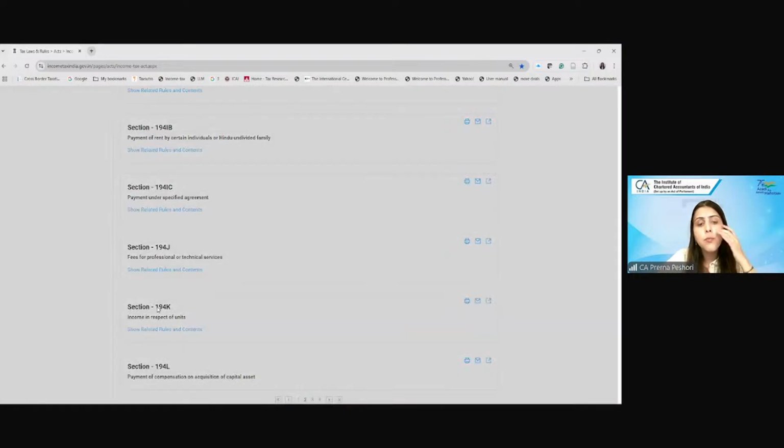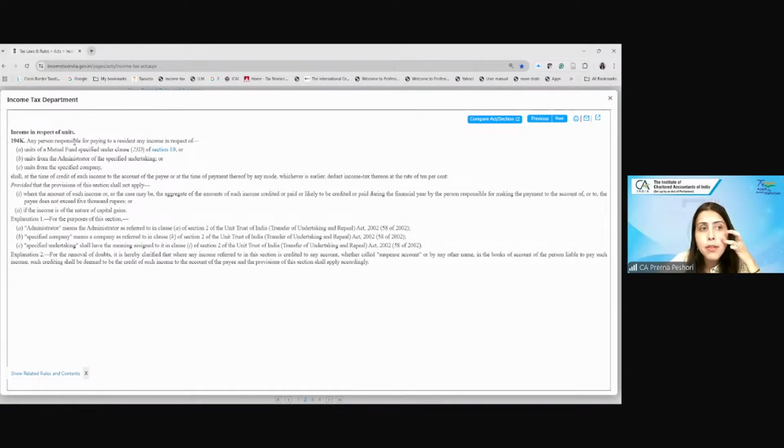There is this next section 194K, which is applicable for paying to a resident any income in respect of units of mutual fund, units from the administrator, units from the specified company. Specified company is again basically the unit trust only. So this section is applicable when there is income which is being paid in respect of the units, right? So in that respect, the TDS is 10%. And again at the time of credit or payment, whichever is earlier. And the TDS is not required if the income does not exceed rupees 5,000 or the income is in the nature of the capital gain.